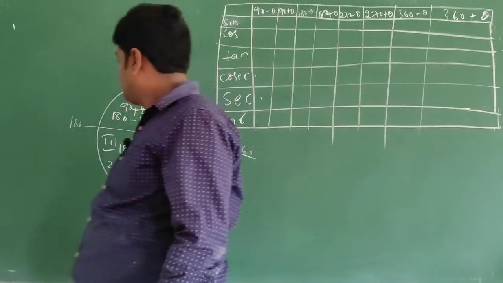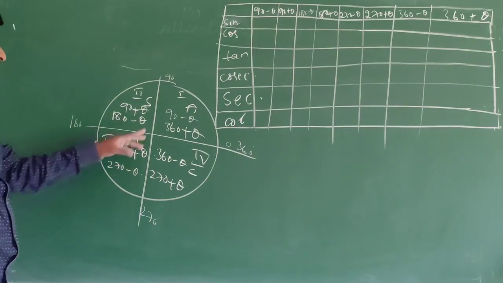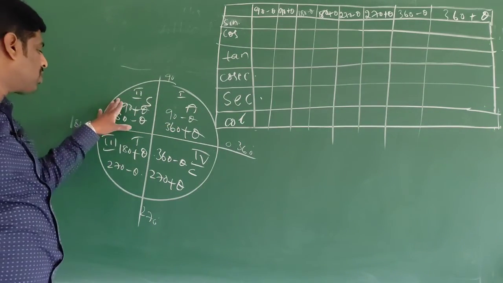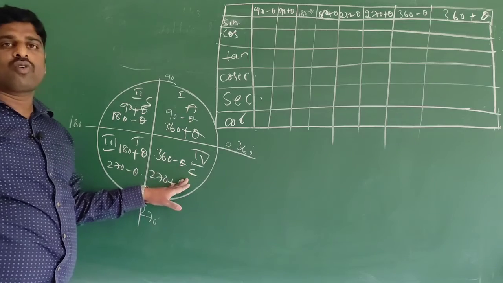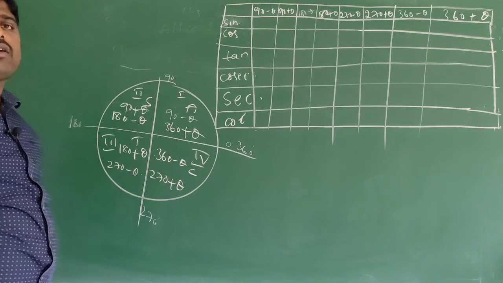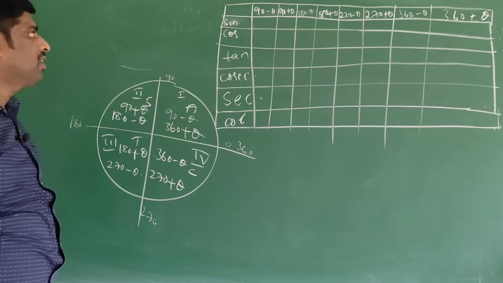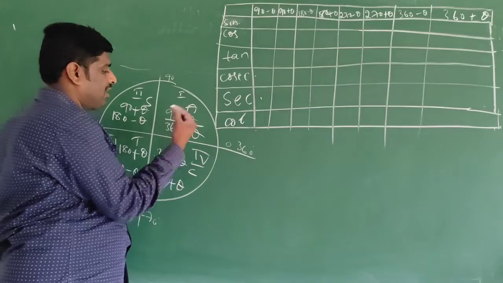Dear students, observe here: this is the first quadrant, second quadrant, third quadrant, fourth quadrant. In the first quadrant, all are positive, okay, that is 90 minus theta.